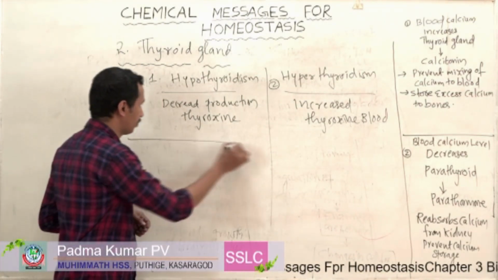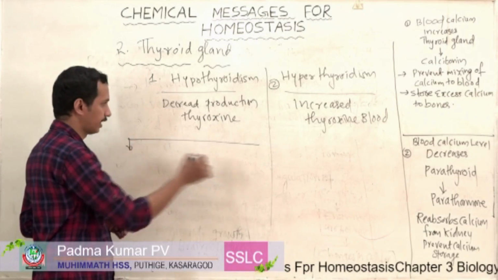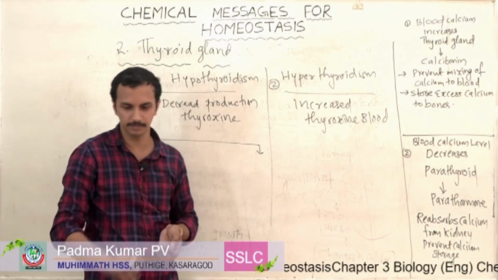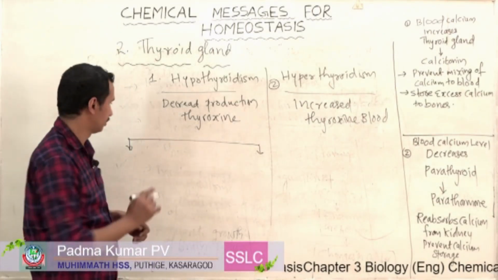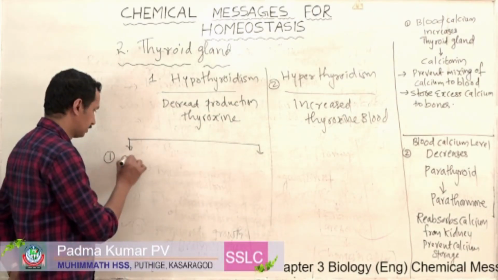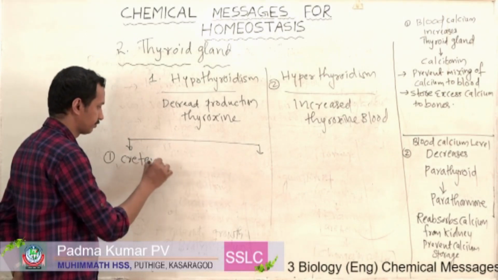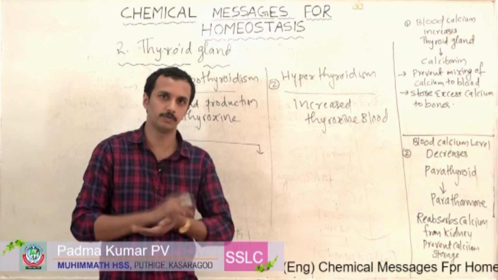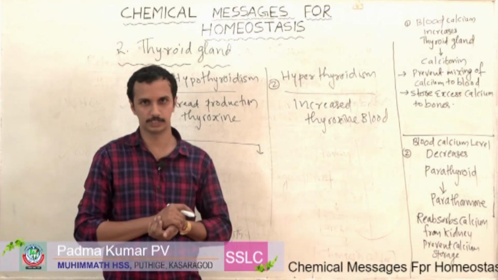In the case of hypothyroidism, we can classify it into two types. The first one is called cretinism, which is usually in the case of infants or children.